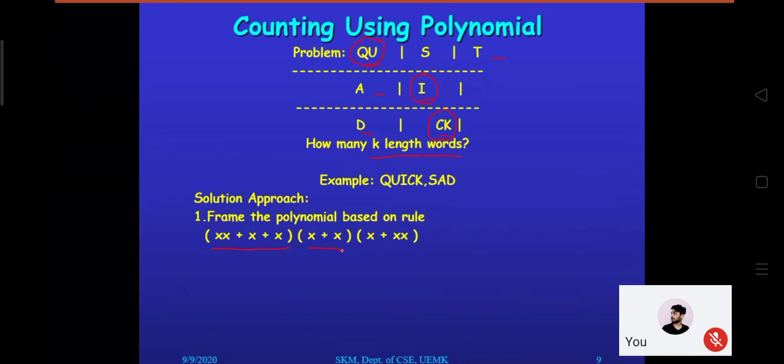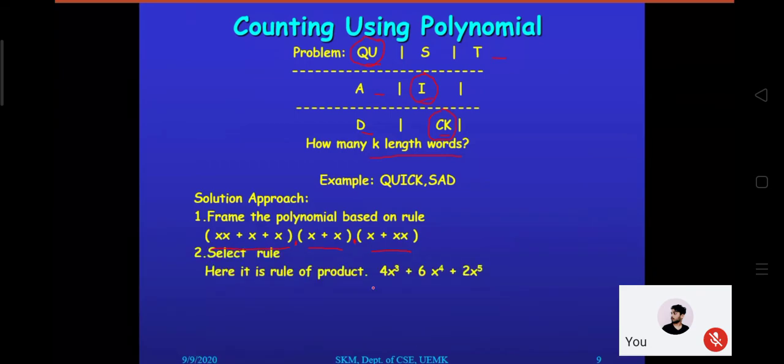Now look carefully, one individual character I represent as x. And because QU is in the first row, I consider that as x^2. Similarly in the third row, it is x plus x^2. That is D as x and CK as x^2. Again, it's an OR connection. And once I want to frame a word, select first, then go for the second row, then the third row. That's why it's the rule of product. Now if we multiply these three, we can frame a polynomial.